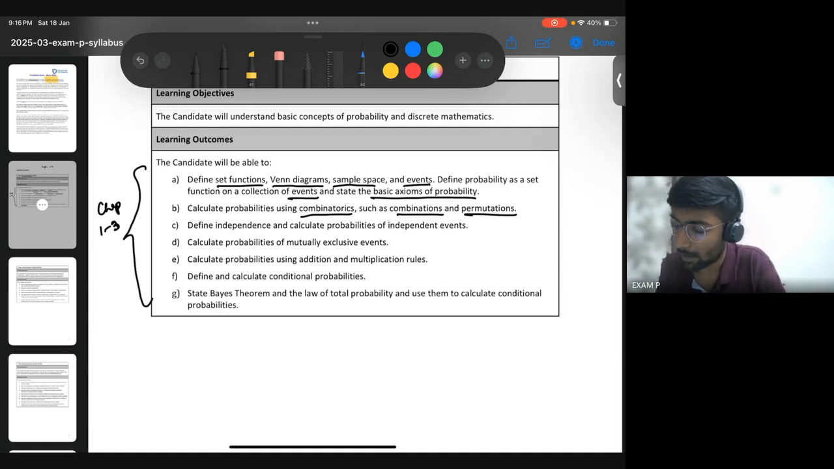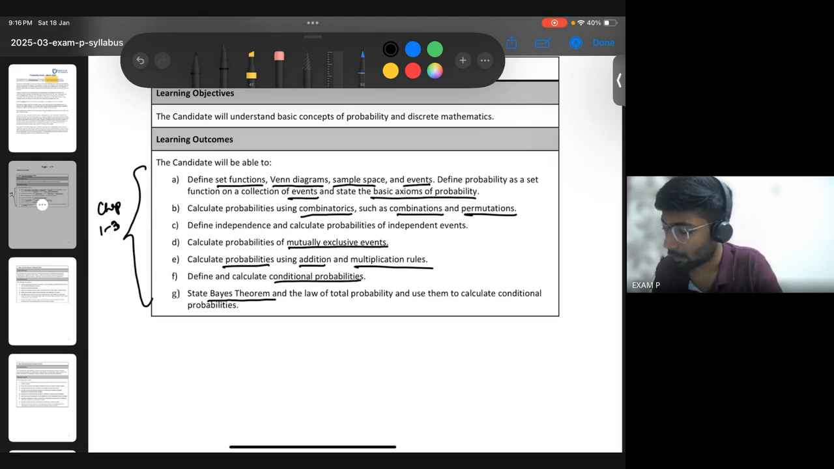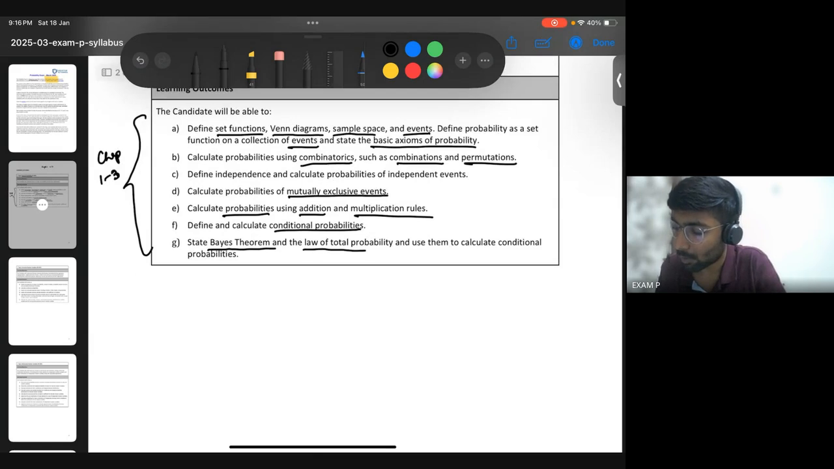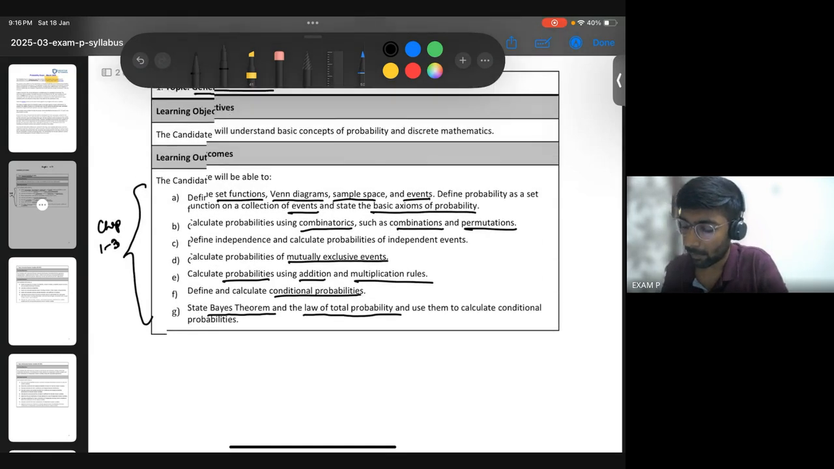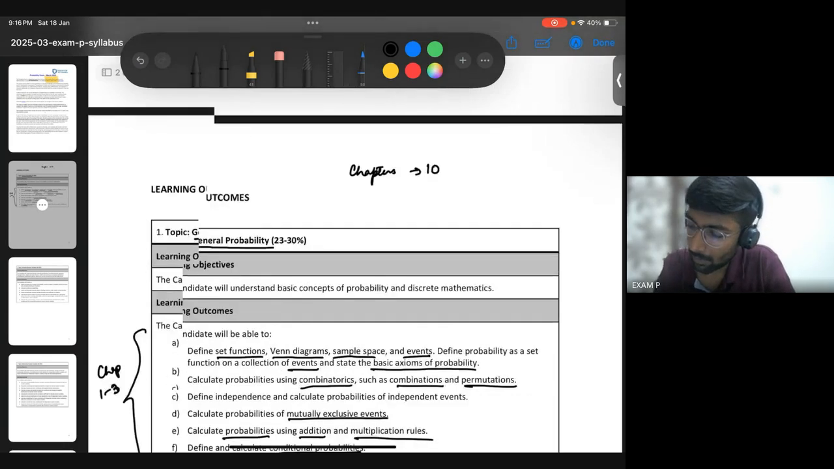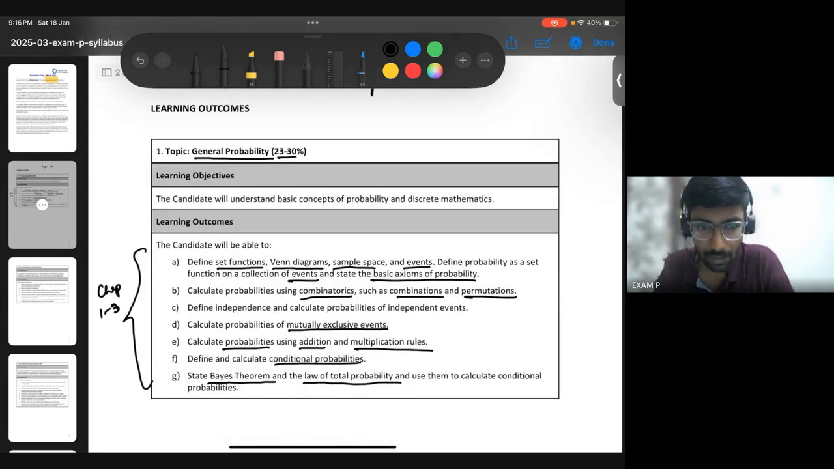And then you come to conditional probabilities. What are independent events? What are mutually exclusive events? These are all the details here. Addition and multiplication rules about probabilities. Then you have conditional probabilities and the famous Bayes theorem. I think this is also somewhere in class 12 if you have mathematics, but even if not, it's a good theorem on conditional probability. It's a very famous theorem. And lastly, you will have the law of total probability. This will mark the end of chapters 1 to 3. It should not be very long. Weightage wise, it's 23 to 30%. So roughly how many questions? 8 to 9 questions out of 30.